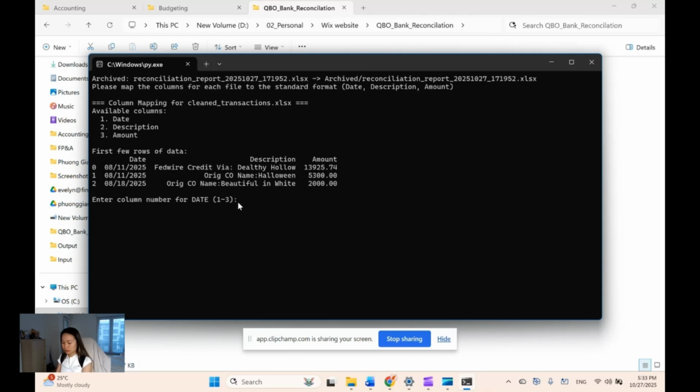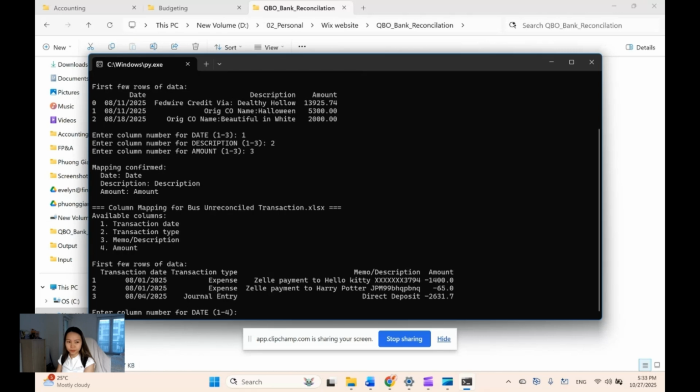So the column number for date is the first one. The column number for description is the second one, description. And the column number for the amount is the third one, the amount. Then the mapping is confirmed. The column mapping for the second file is four columns, so I can check it here.